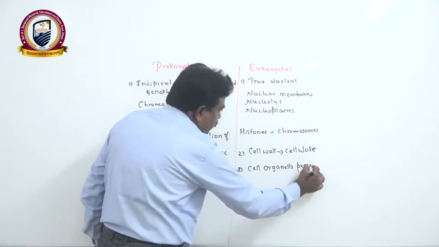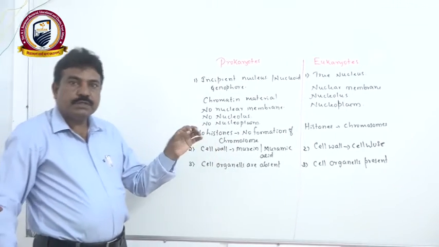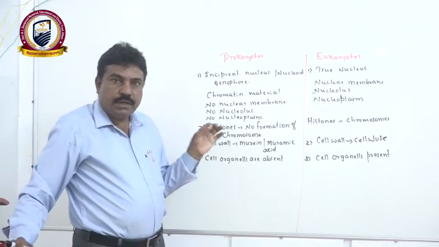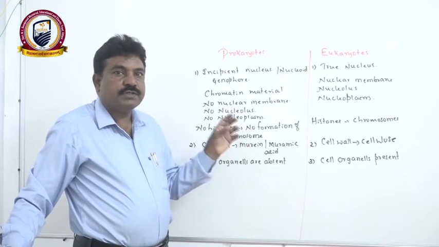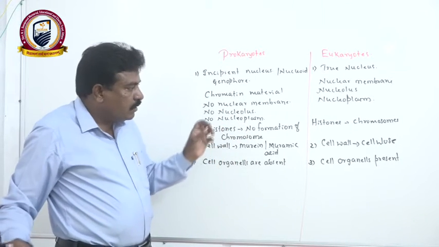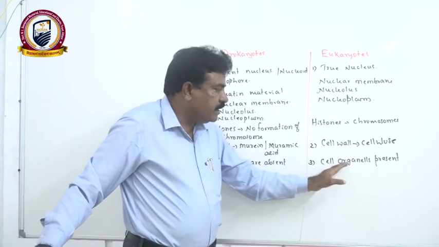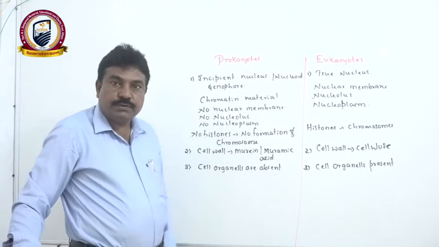For example, mitochondria, Golgi complex, lysosomes, endoplasmic reticulum, plastids like chloroplast, chromoplast, leucoplast, microbodies, all these membrane covered cell organelles are present in eukaryotes.